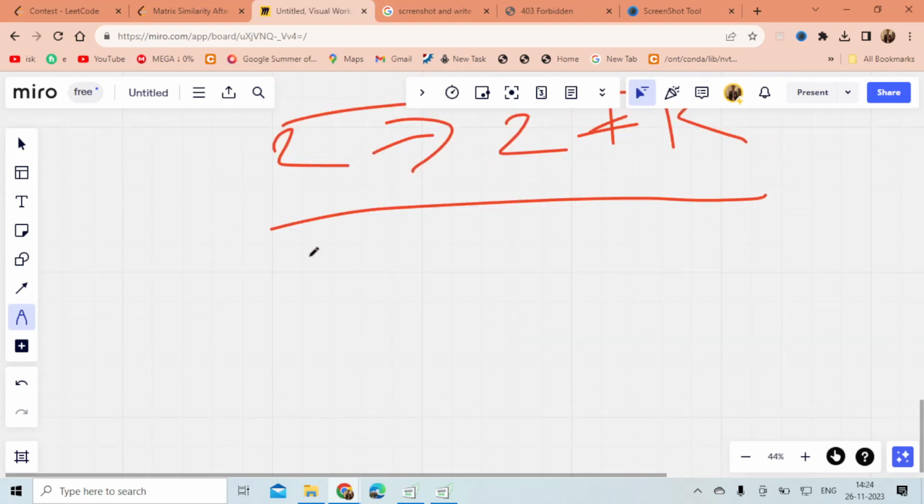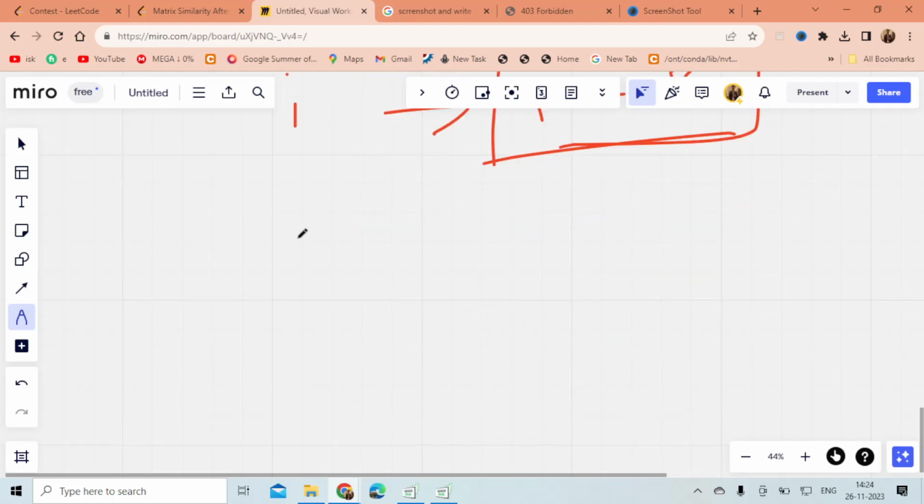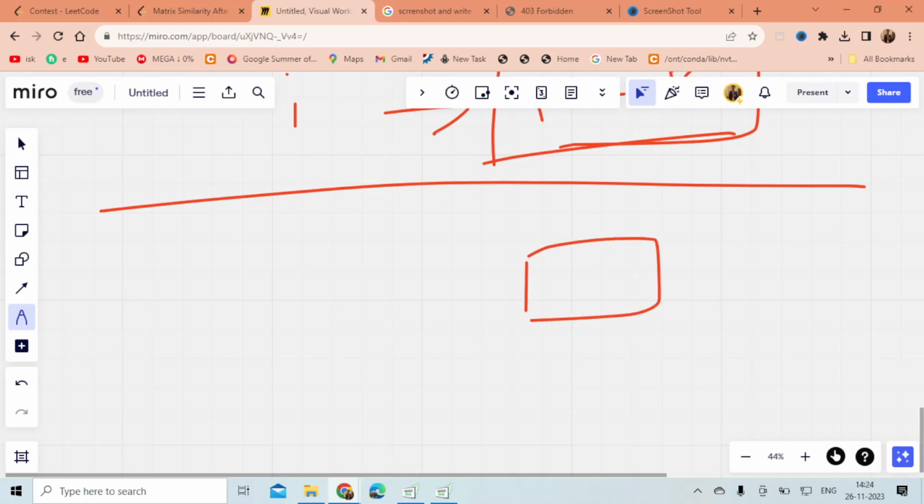So yeah, this was the observation. And if I am performing the left shift, my ith element will go to the i minus kth index. So there is a case of what will happen if my element is at the last. Like if it is 1, 2, 3, 4 and my element is at the fourth index and I want it to be on the second index, assuming it is one-based indexing.